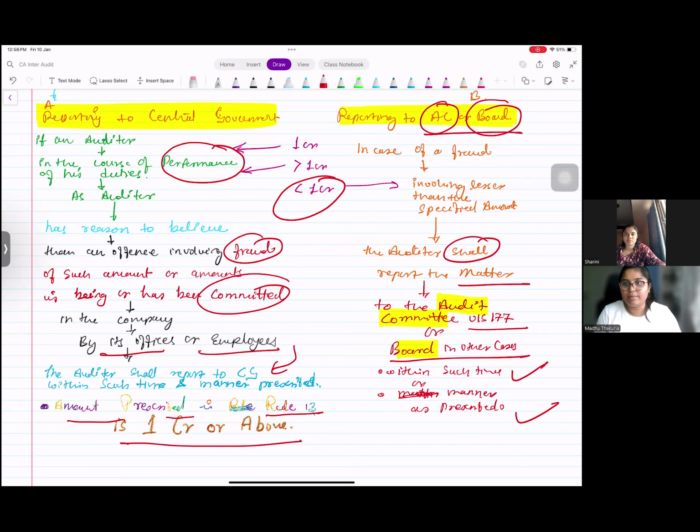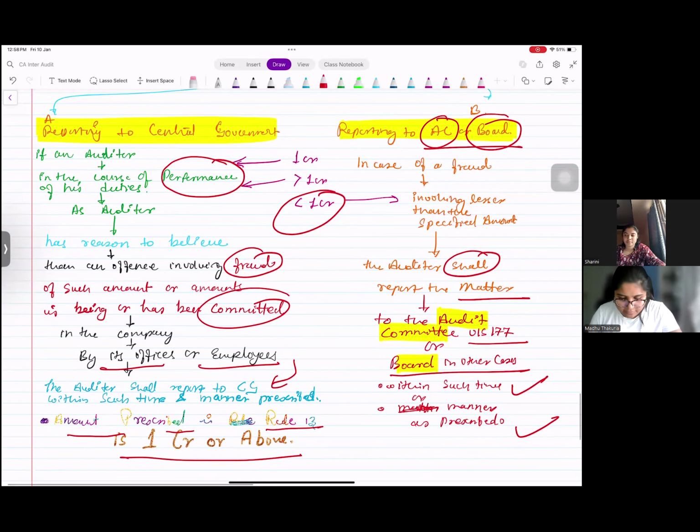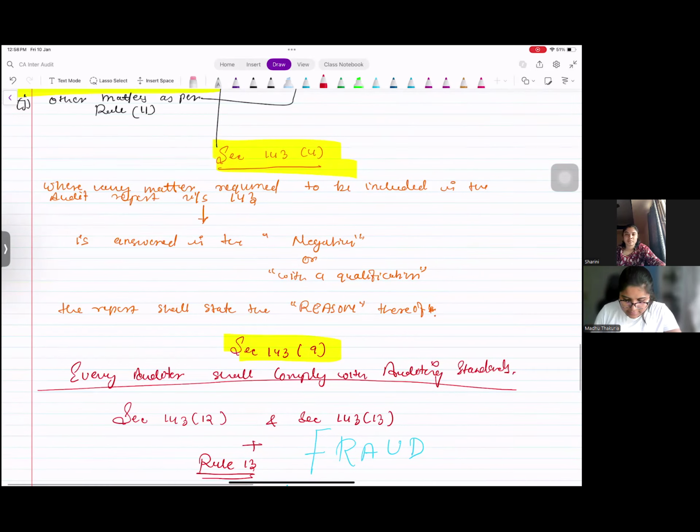Changing law is always difficult. Changing rules is not that difficult. So that is why all these things that can change easily, the number, the time limit, the form number, everything, they specify in the rules. Normally, this is how law is written, right? So this is how you should also cover it. Keep that amount 1 crore or more, central government; less than 1 crore, audit committee or board report. Done? So I think we are through with this.